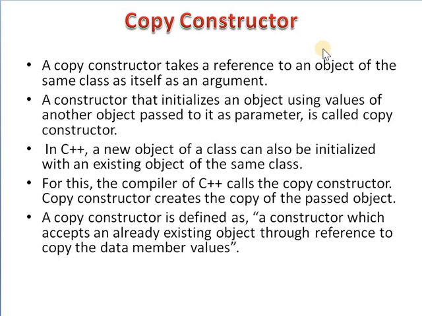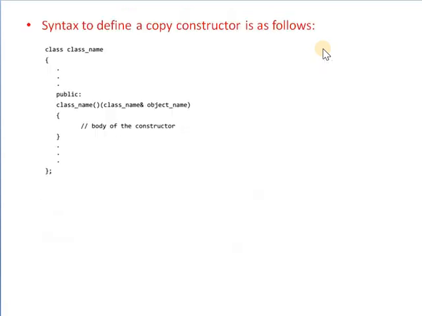And for the copy constructor, we define the reference to the data members. Let's see the syntax for defining the copy constructor. Here in the class, a constructor is created, and for that constructor the object name is passed as a parameter, and here is the body, the definition for the constructor.